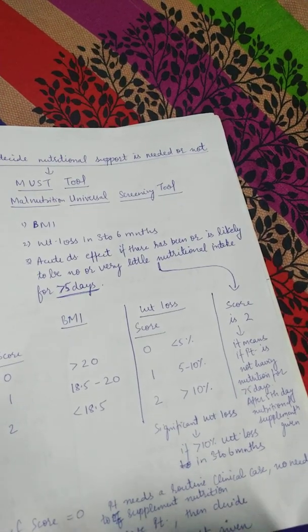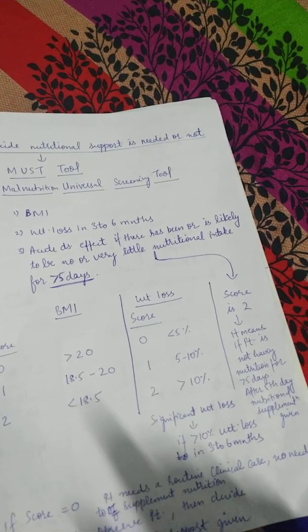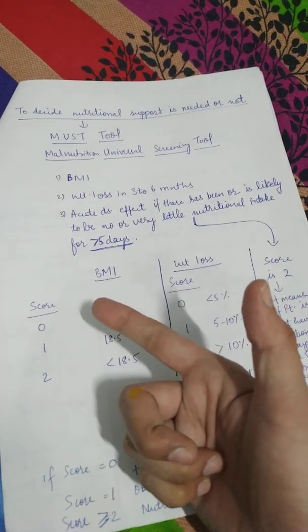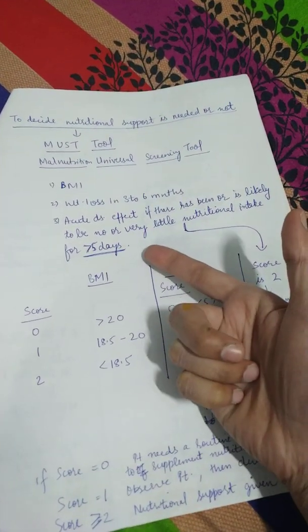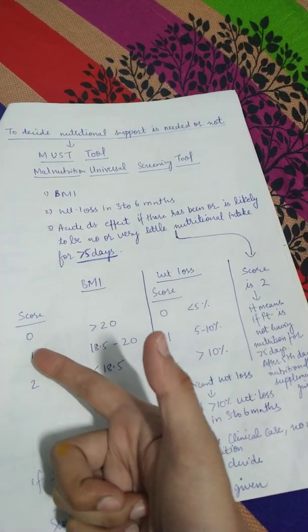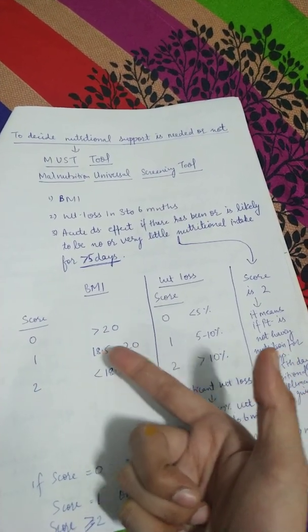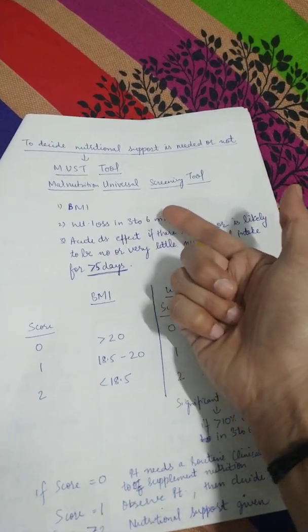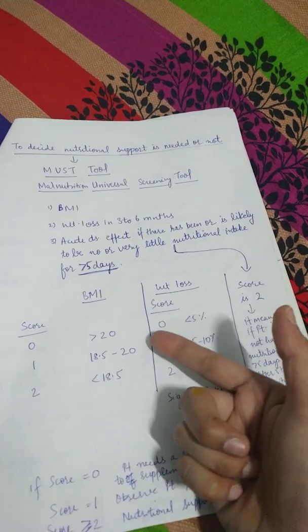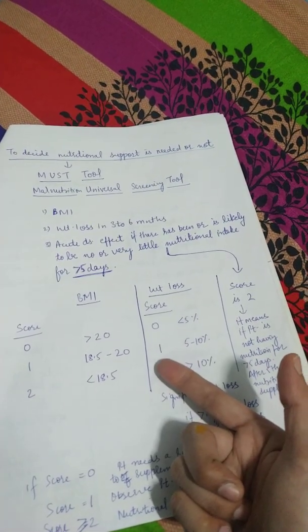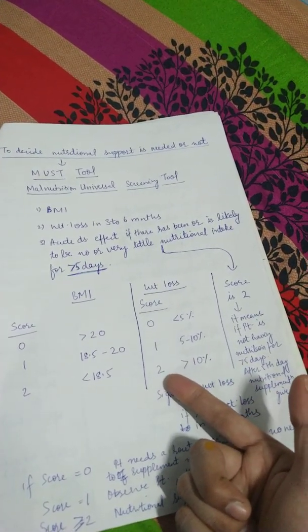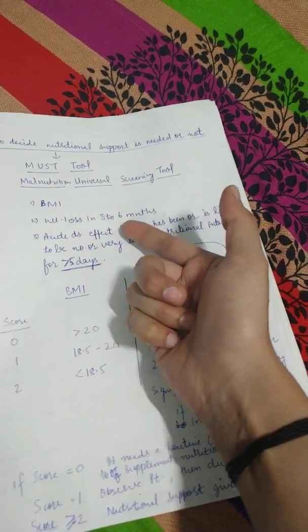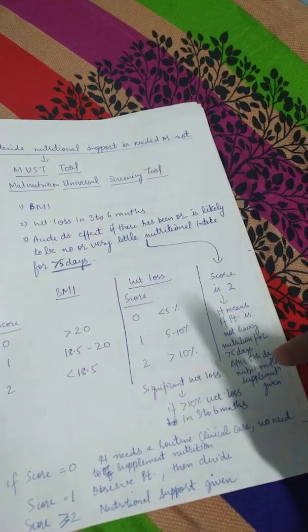So we will say that this patient is under malnutrition. There is some scoring given under this MUST tool, and scores are given from 0, 1, 2. For BMI, if BMI is more than 20, we give score 0. Between 18.5 to 20, score 1. Less than 18.5, score 2. And for weight loss in the previous 3 to 6 months, if it is less than 5%, score given 0. 5 to 10%, score given 1. More than 10%, score is given 2. And score is already 2 if the patient has this disease condition and is not taking any food.